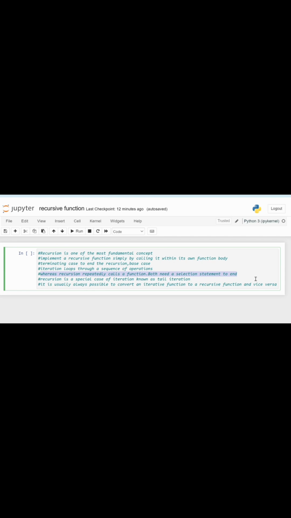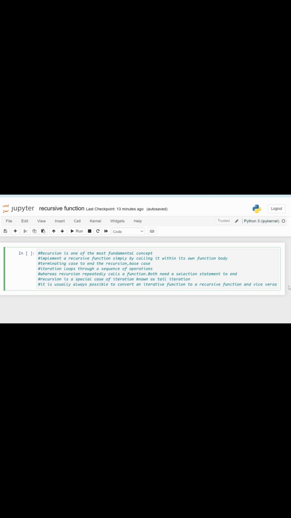But both need to end, otherwise they will go into an infinite loop. So we provide base cases for both recursive and iterative functions. Recursion is related to a special case of iteration known as tail iteration. And we can convert a recursive function into an iterative function, and an iterative function into a recursive function.